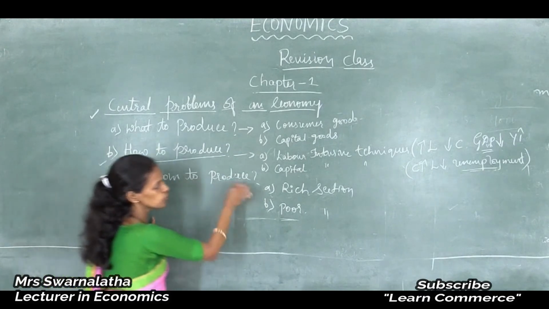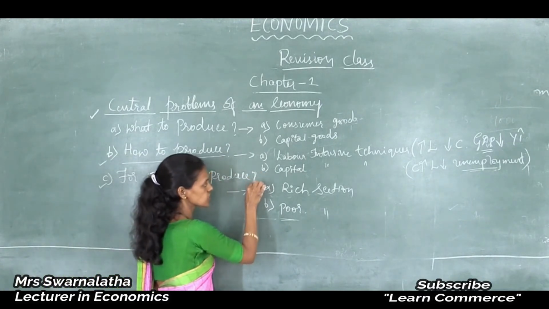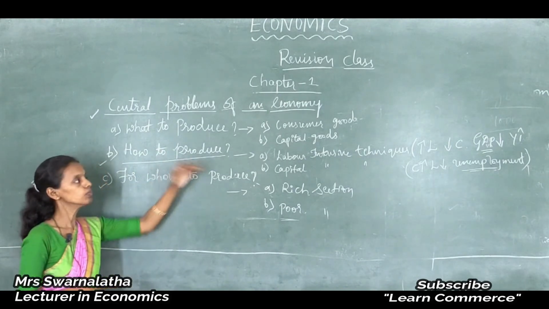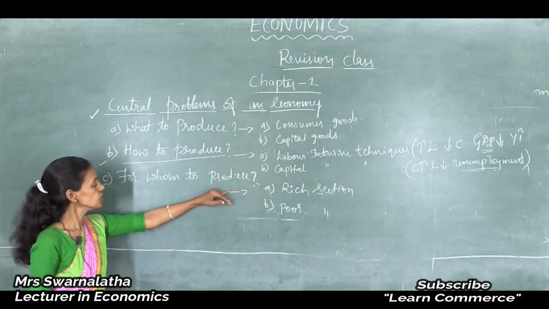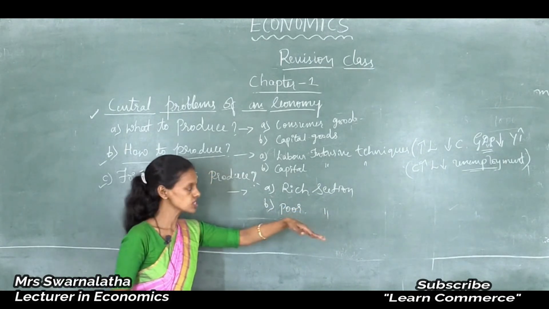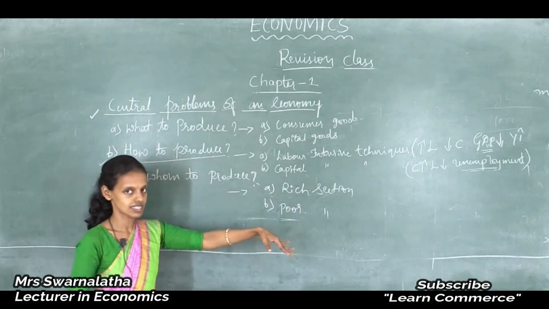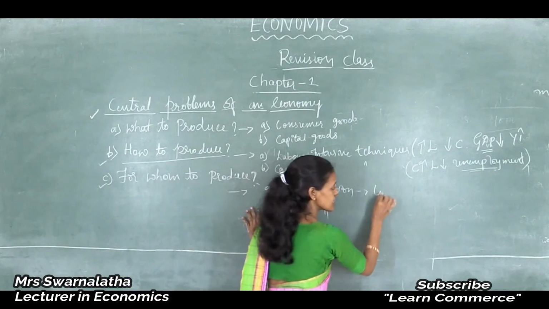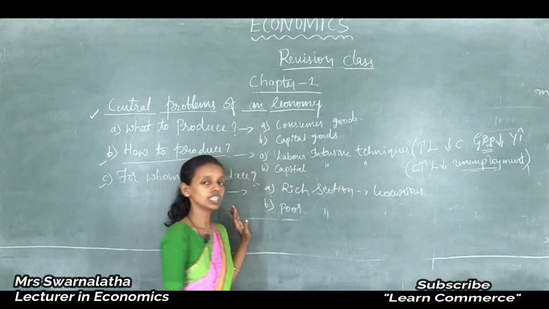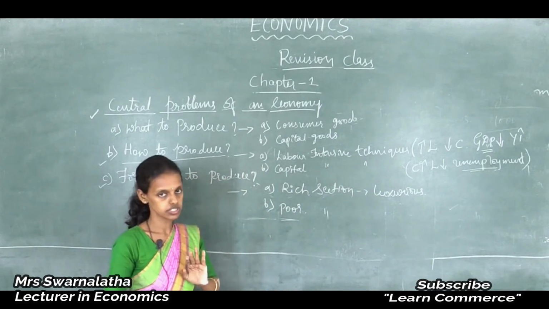Thus, for whom to produce? While producing these goods and services, this is a big question mark. Whether to produce luxurious goods for the rich section, or to produce goods for basic needs. The rich section needs luxurious items because they have already passed through the basic needs of food, cloth and shelter.